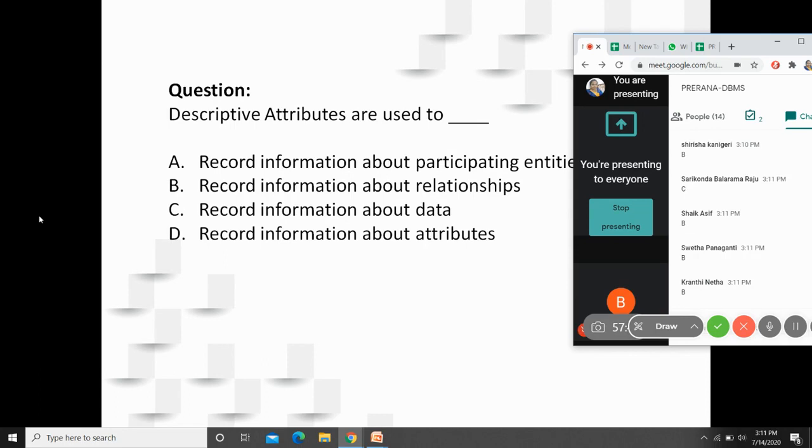That's fine. I'm not revealing the answer yet. You tell me what are used to record information about participating entities. For A, what is the answer for A? Dash are used to record information about participating entities. Do you record information about the participating entities? That is the reason why I told you, you must have justification before answering.